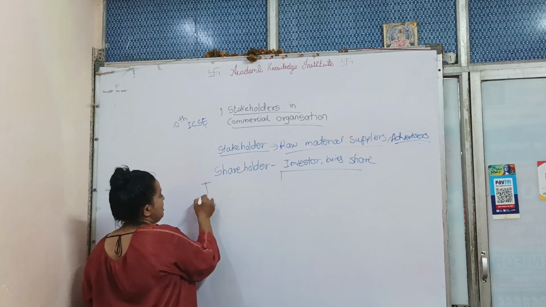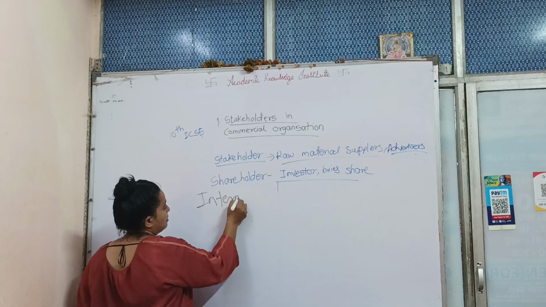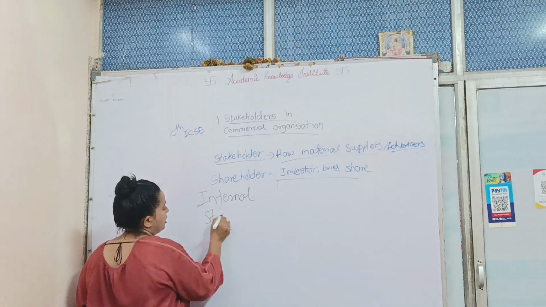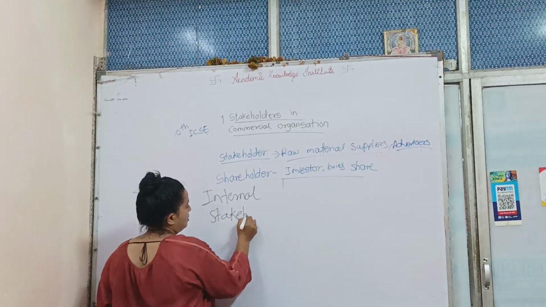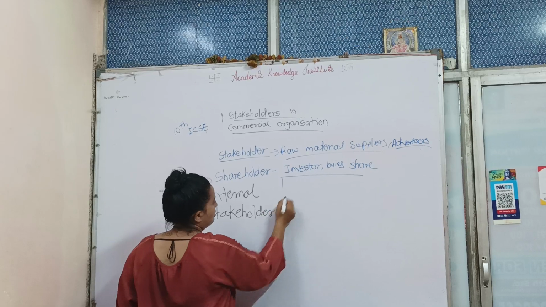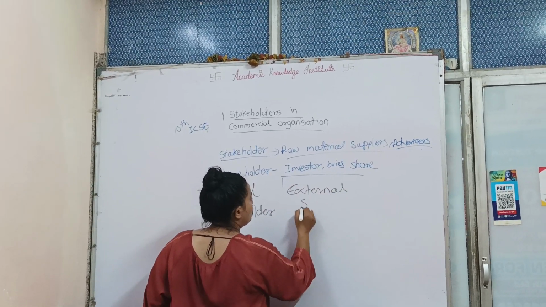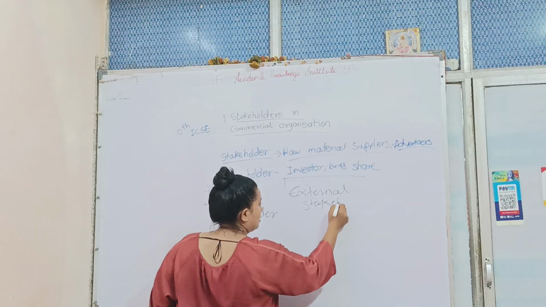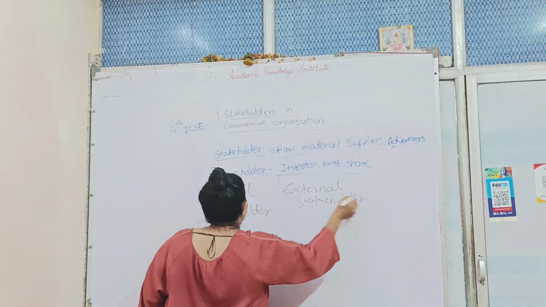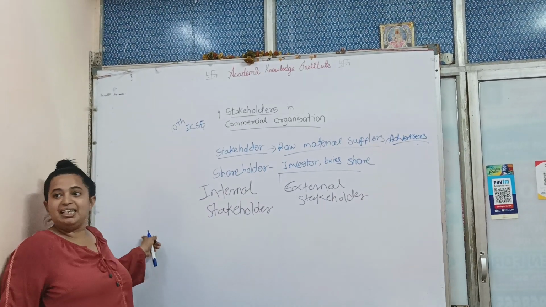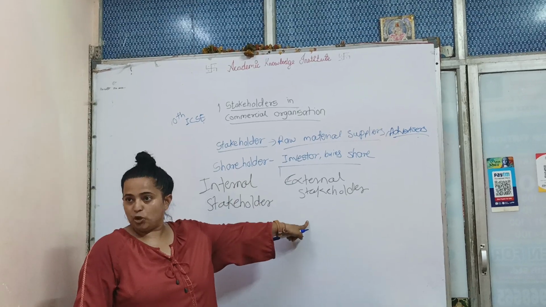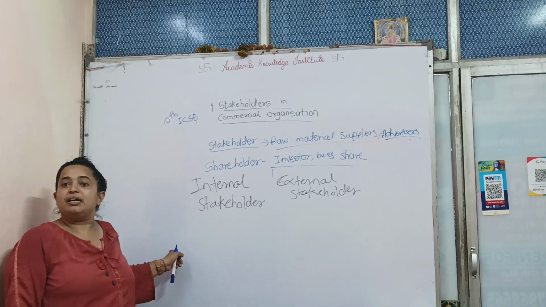Internal means they are involved internally. External means they are involved externally to the company. So they are basically internal and external.